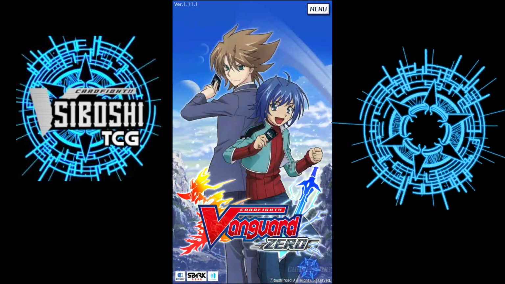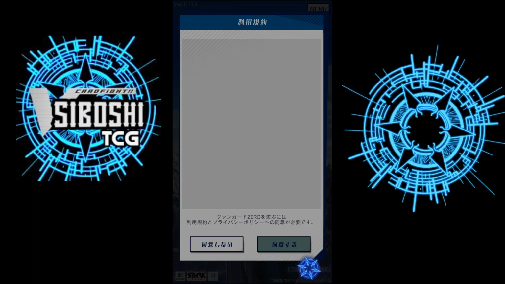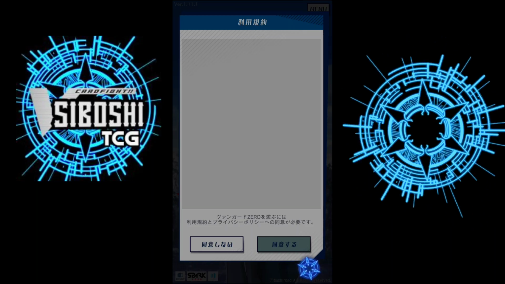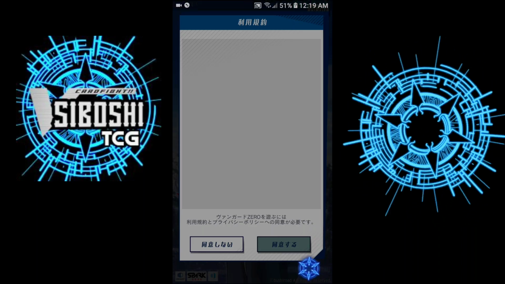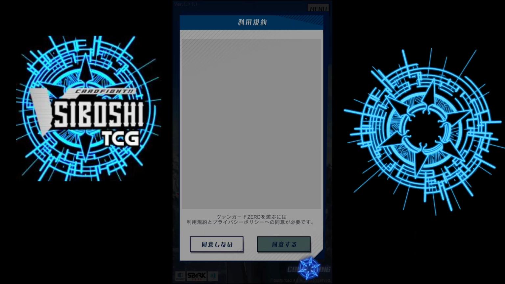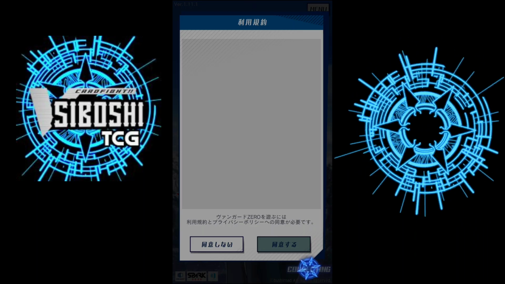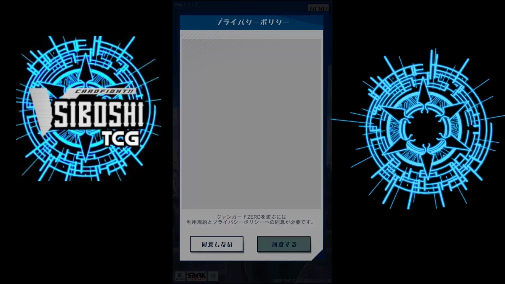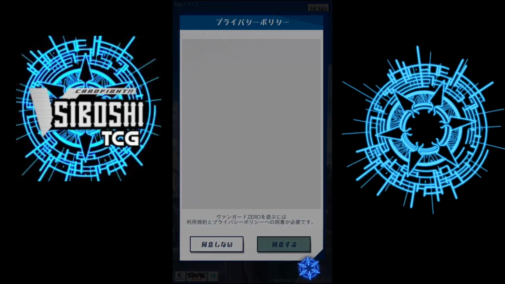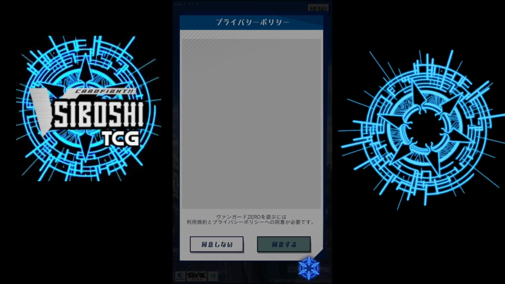Okay, go ahead and tap start, and then click on the button that's highlighted. You're going to be connecting a lot when you first start up this game, because there's a lot to go through. This is like agreements, like I agreed, sell my soul to Vanguard, whatever.